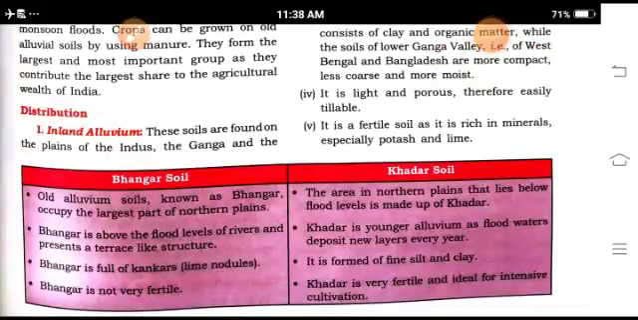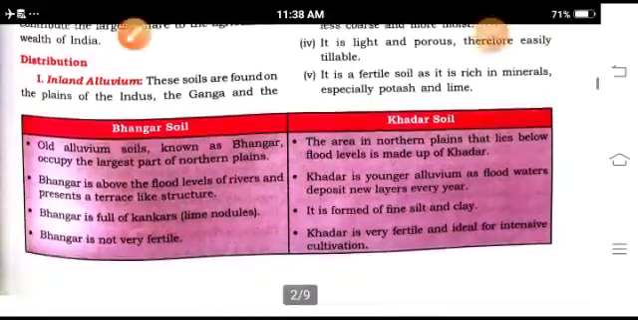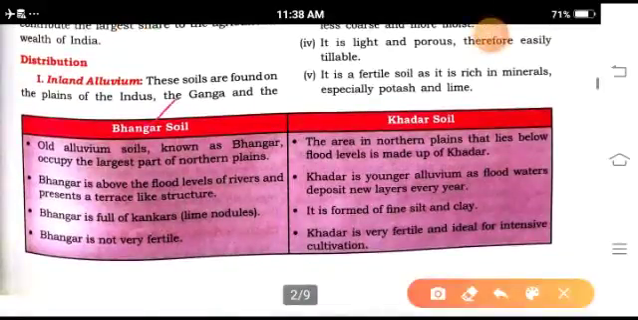Especially when we are discussing the Bhangar soils and the Khadar soils, you have to see that Bhangar is not very fertile but Khadar soil is very fertile. Bhangar soil is full of kankar, but Khadar soil is fine silt. Bhangar soils are found in the largest part of the northern plains, and Khadar soils are found in the flood-level areas.